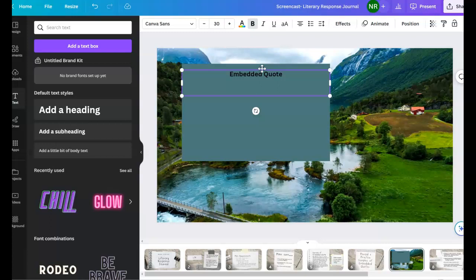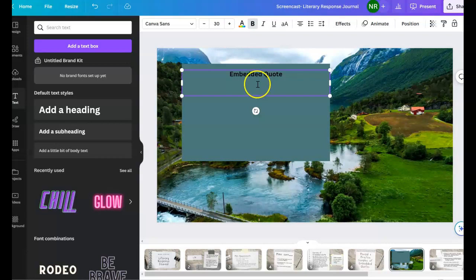Basically, I want you getting comfortable with using Canva and typing on it and producing work on here, because the next step is you creating your own slides on Canva for your literary responses and having your embedded quotes on here.